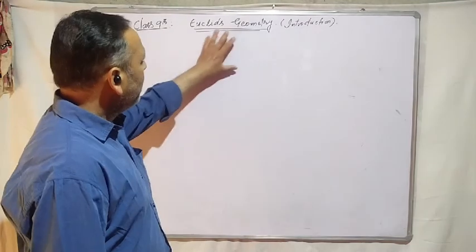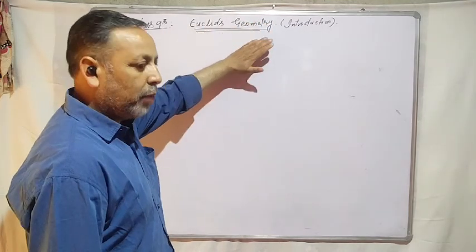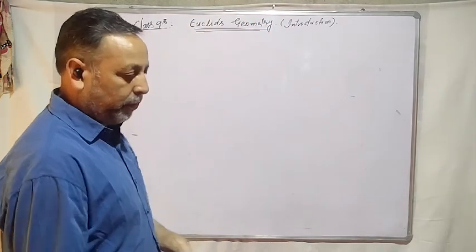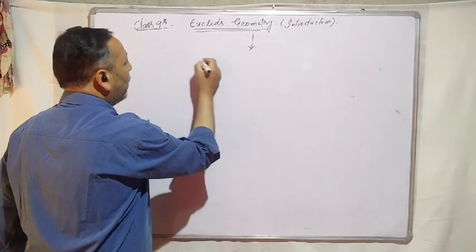So today's topic is Euclid's geometry. It is the 9th class mathematics geometrical portion, Euclid's geometry. Let me first introduce what is a geometry. What is geometry?